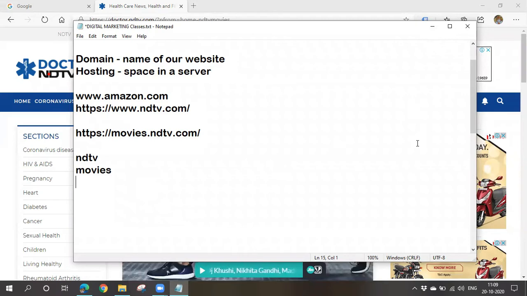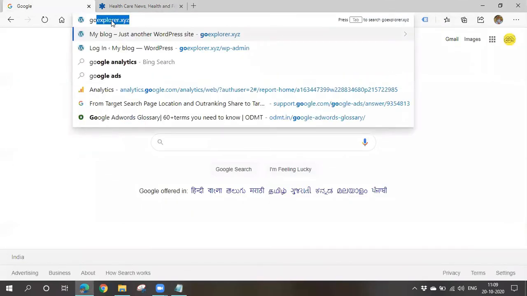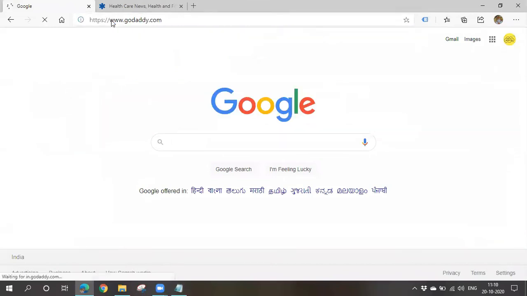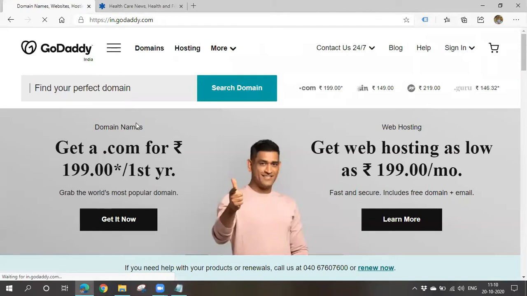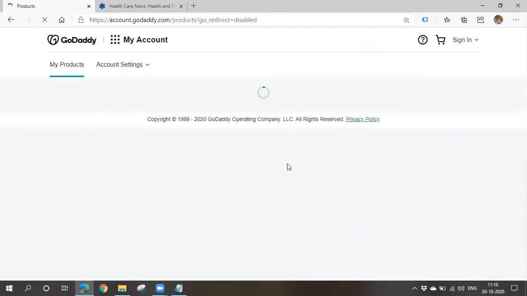I bought my domain from GoDaddy, so I'll be going to GoDaddy. You must have an account in GoDaddy. While buying a domain or hosting, whatever it may be, it will ask you to create an account, so you will have an account once you buy anything. I have logged in already. If you haven't, please log in. I'll click on visit my account.